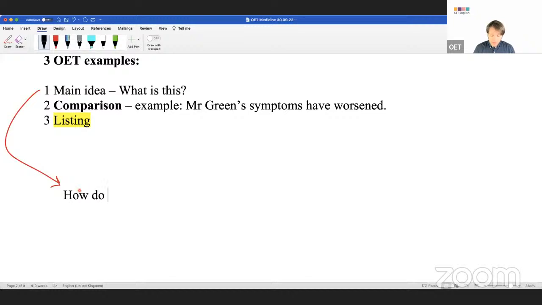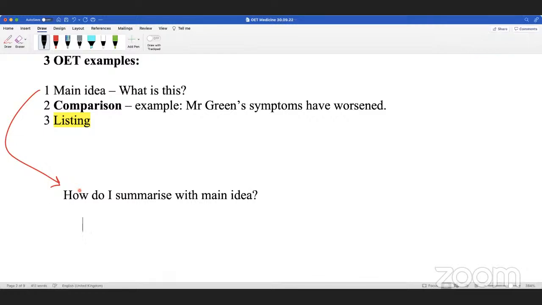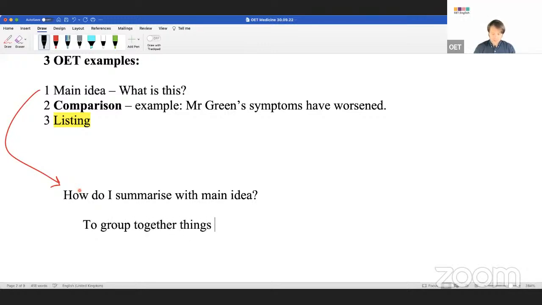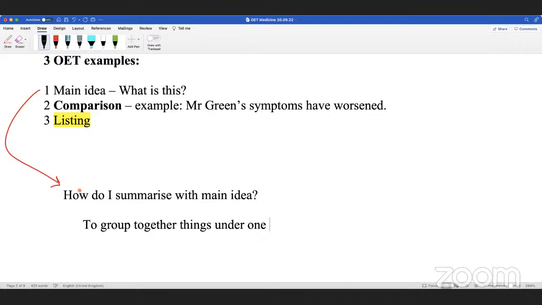So how do I summarize with the main idea? To group together under one idea, for example, symptoms, treatments, medication, condition. Are you all happy with that?